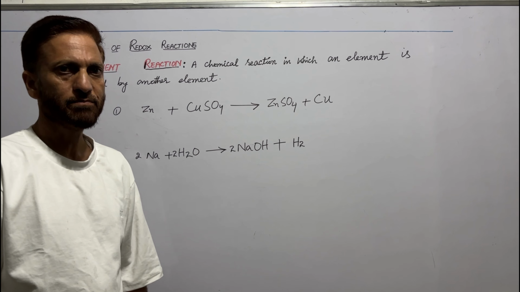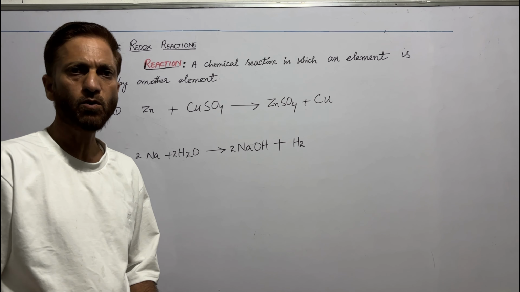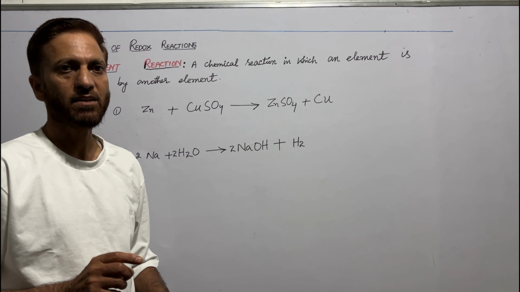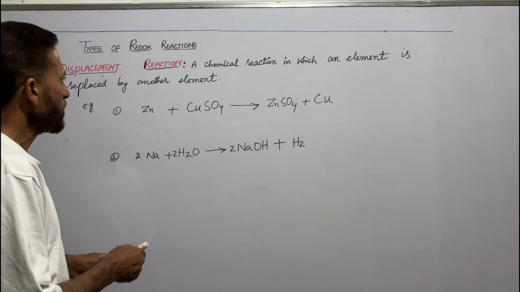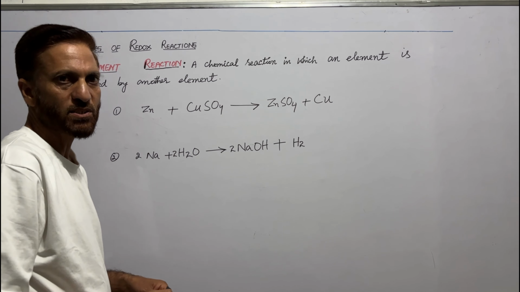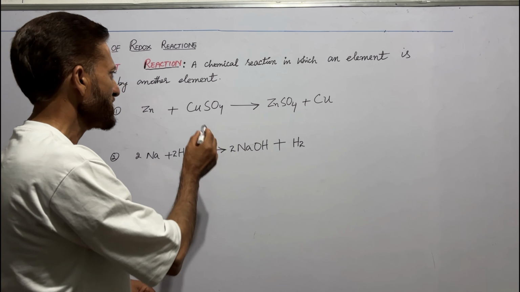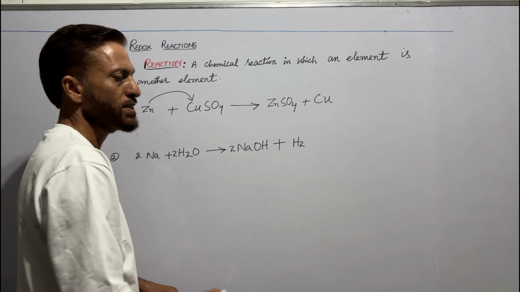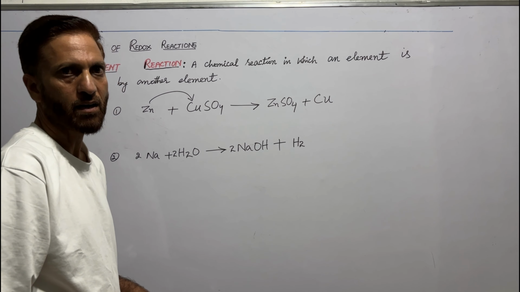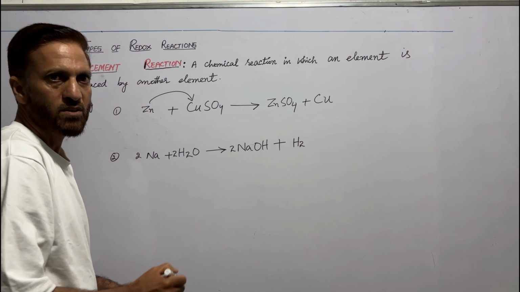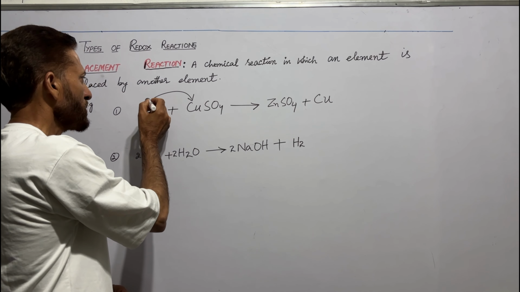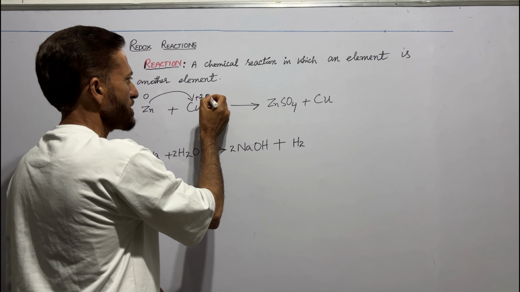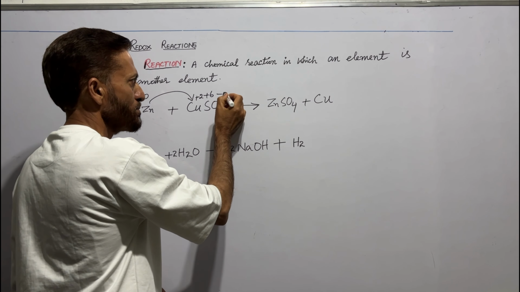One more type of redox reaction is displacement reaction. We know displacement reaction is a chemical reaction in which an element is replaced by another element. For example, zinc reacts with copper sulfate to form zinc sulfate plus copper. In this reaction, zinc displaces copper to form zinc sulfate and copper. Let us see if it is a redox reaction. We know zinc is in elemental form. Its oxidation number is 0. Oxidation number of copper is +2. Oxidation number of sulfur is +6. Oxidation number of oxygen is -2.